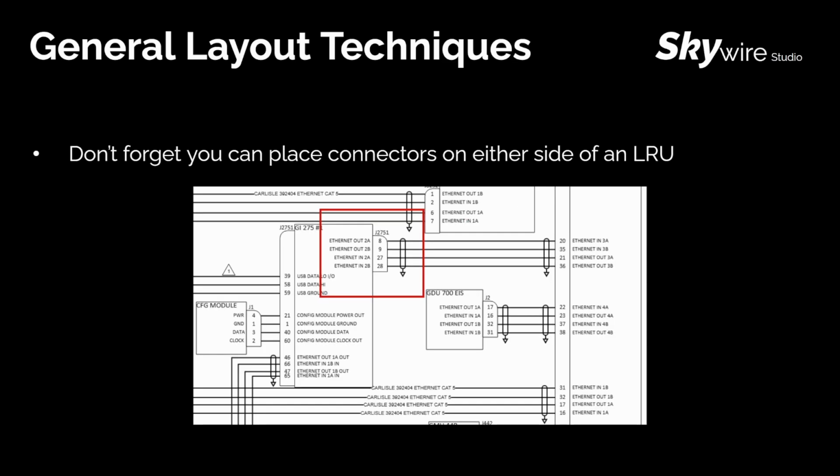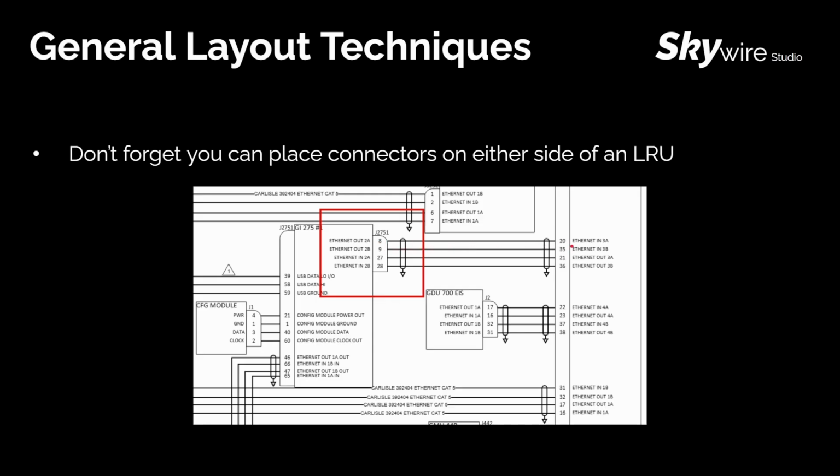So the first layout tip that we have is don't forget that you can place connectors on either side of an LRU. You see in this example here we have P2751 on the left side of this GI275 and P2751 on the right side. They're the same connector, we've just duplicated them on either side to make the layout much easier. You can see if we had pins 8, 9, 27, 28 on the left side here, we'd have to route them with more than 3 wire segments, which would look more like a maze and be very hard to read. In this case, it was much easier to put the pins on the right side so it connects directly to the interfacing LRU.